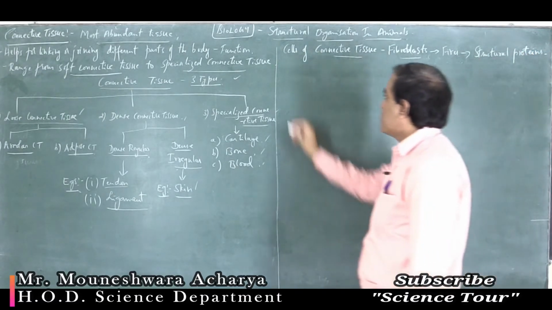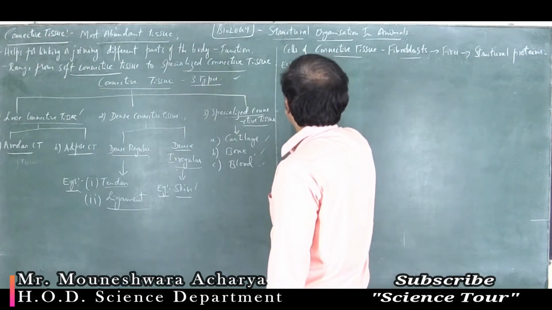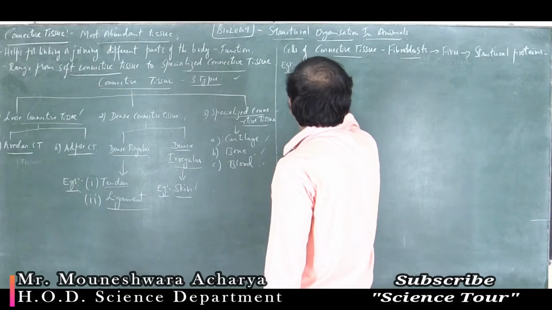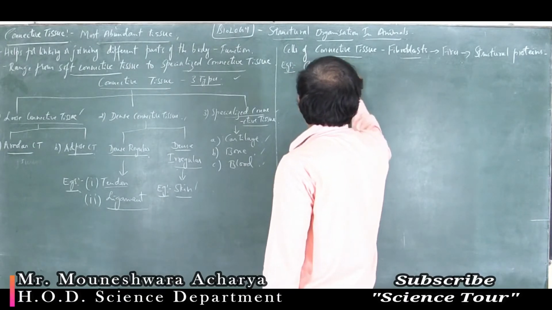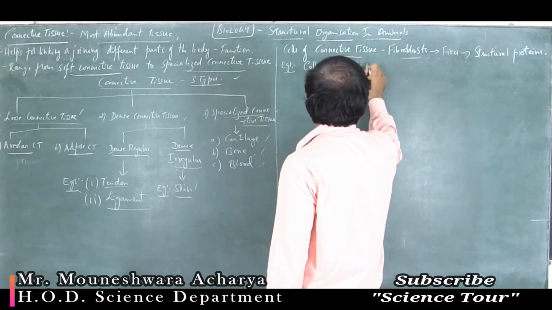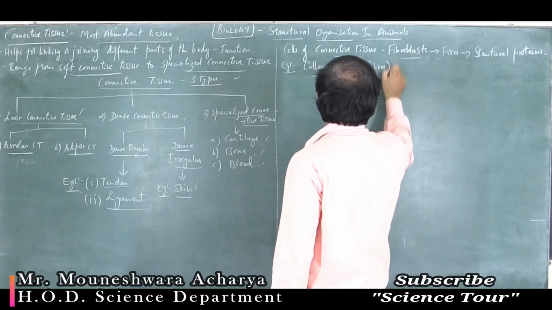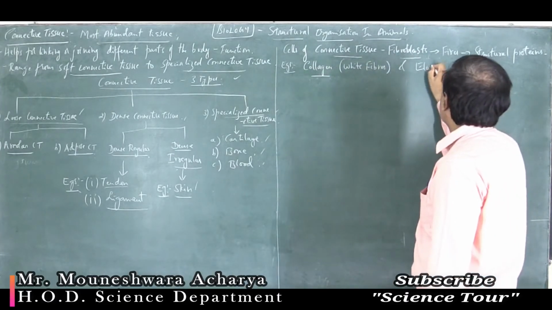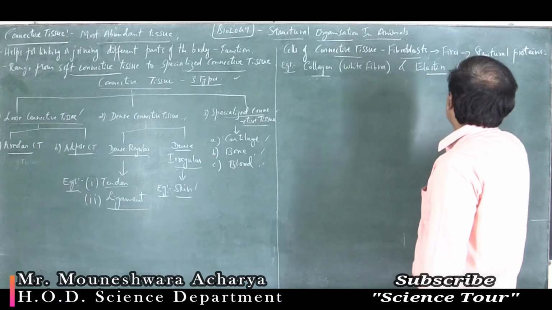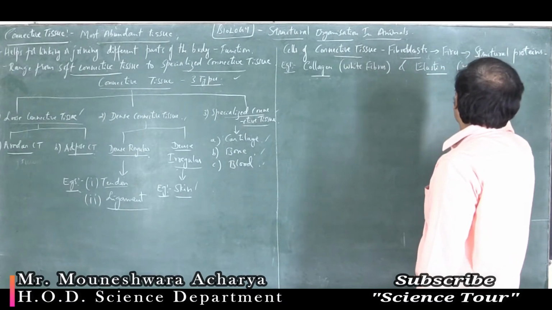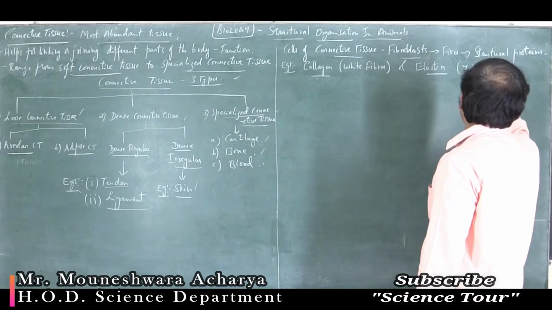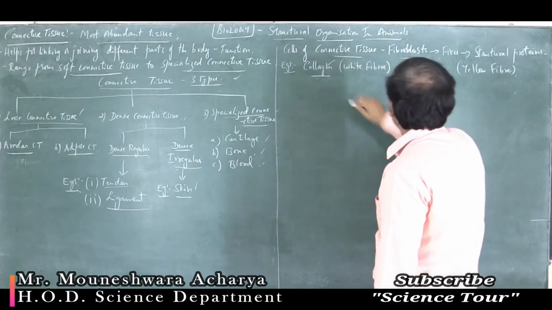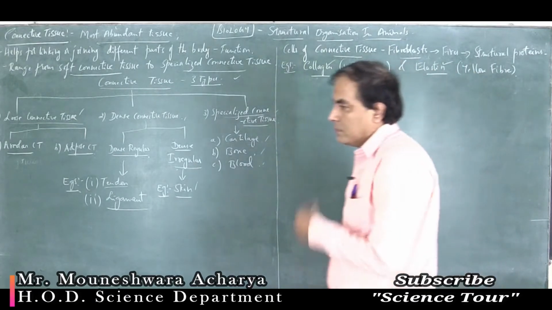Examples for these structural proteins include collagen, which is a white fiber, and elastin, which is a yellow fiber. White fiber and yellow fiber, that is collagen and elastin.